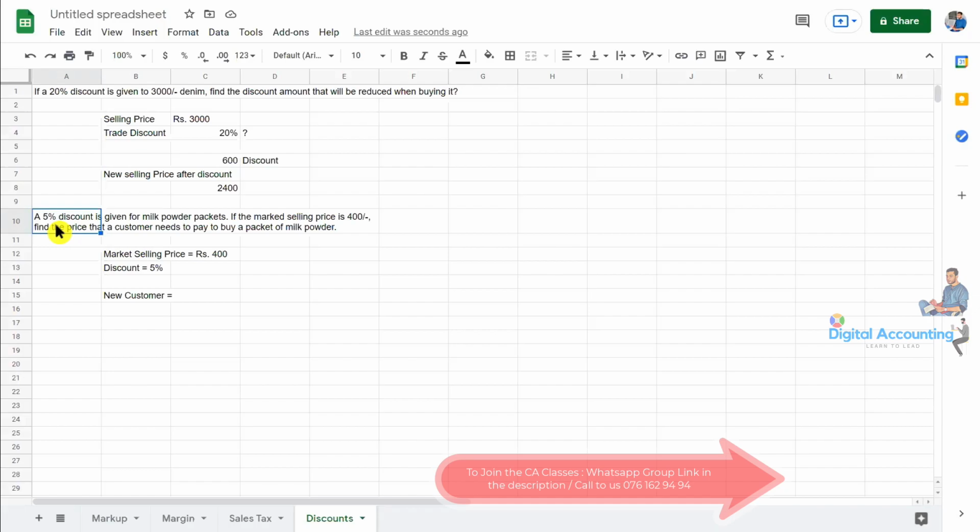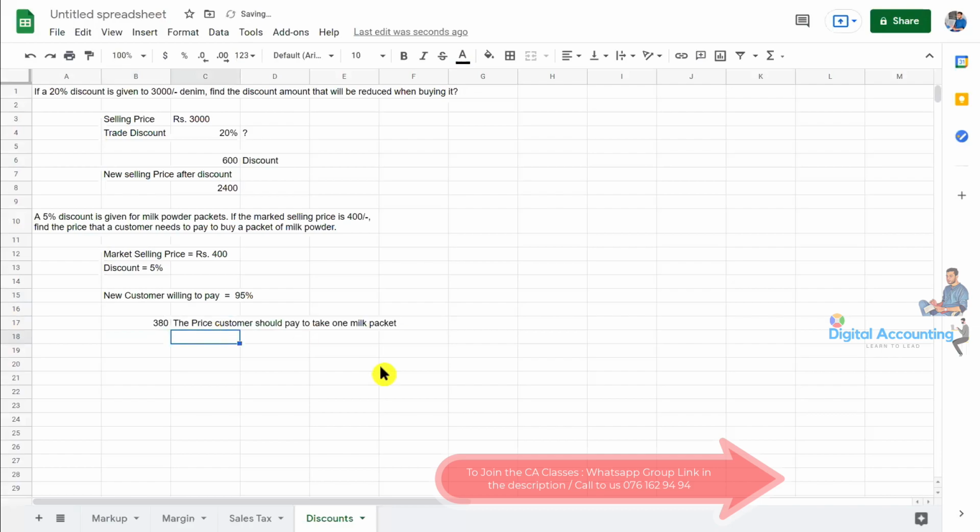But if it is a discount, we don't need to pay for that discount. The original price, if it is 100%, if we need to deduct the 5% discount, the new price the customer is willing to pay is which percentage? It should be 95%, right? If we want to calculate with 400, the 400 is the original price, that is 100%. And if we need to calculate the new price after deducting the 5% discount, that is 95%, we need to times by 0.95. Then 380 is the price the customer should pay to take one milk packet, right?